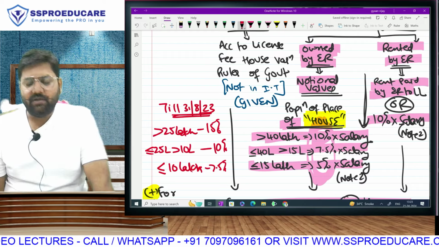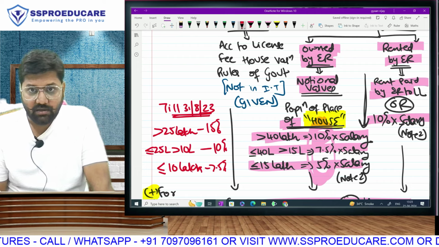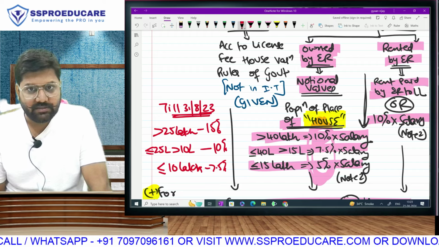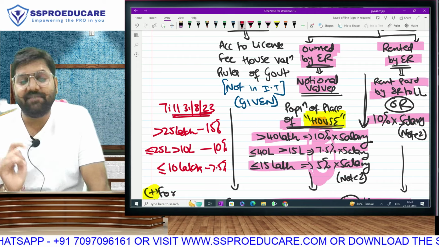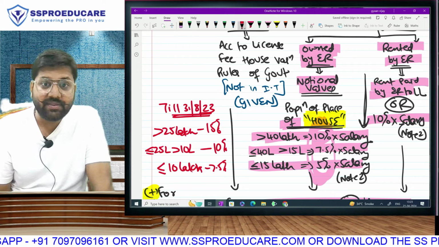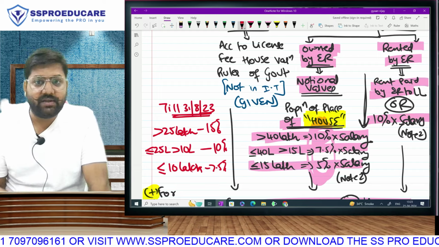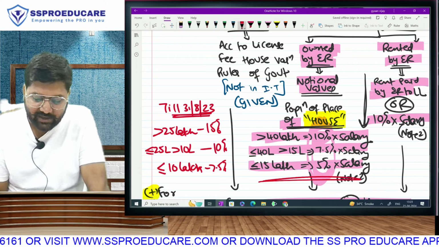So do you understand what the change is that has taken place? Till 31st August, we would check the population of the place. If the population is 0 to 10 lakh, then your perquisite valuation will be 7.5% of your salary. More than 10 lakh and up to 25 lakh, 10% of your salary, and more than 25 lakh, then 15% of your salary. This rule was now relaxed.